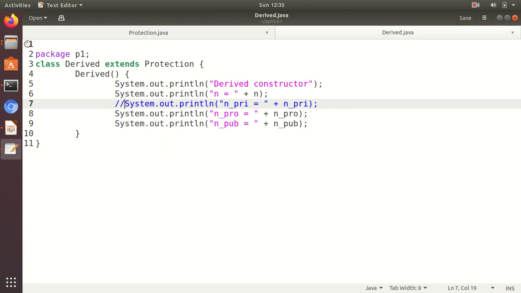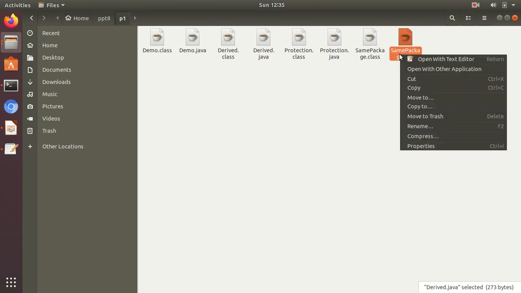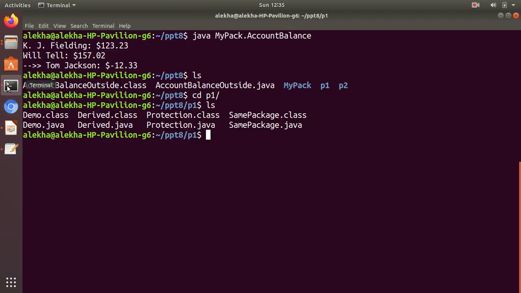Next comes the SamePackage.java. It is another class, but not inheriting the class Protection. Because it's the same package, it is creating an instance and trying to print all the values. We try to access all the variables. As we know, this will again give an error, so we have put this in a comment. Let us run it and see.